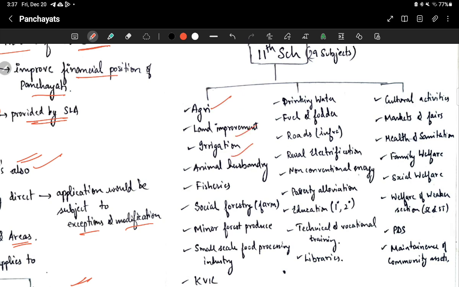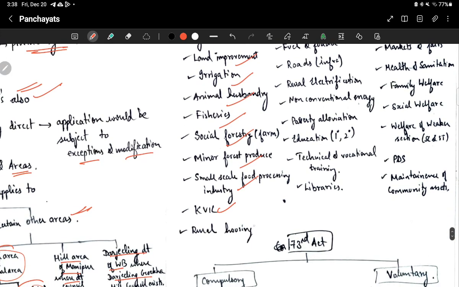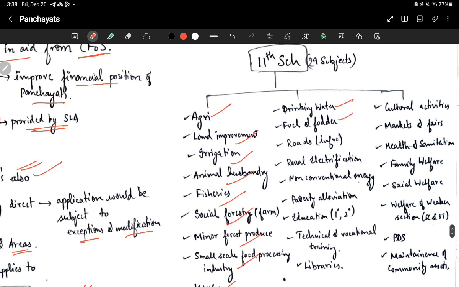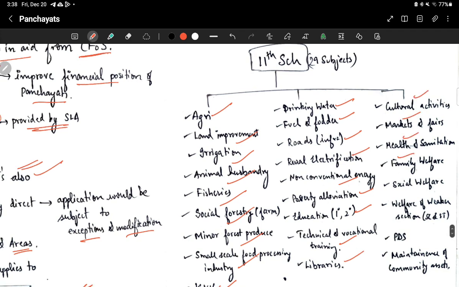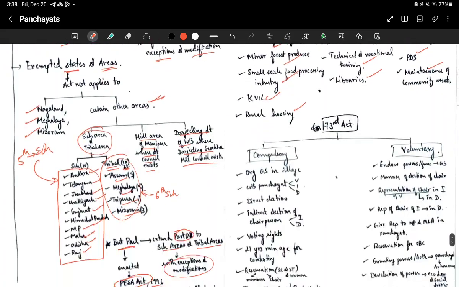Agriculture, land improvement, irrigation, animal husbandry, fisheries, social forestry, minor forest produce, small scale food processing industry, khadi, village and cottage industries, then rural housing, drinking water, fuel and fodder, road infrastructure, rural electrification, non-conventional energy, poverty alleviation, education in primary and secondary institutions, technical and vocational training, libraries, cultural activities, markets and fairs, health and sanitation, family welfare, social welfare, welfare of weaker sections, public distribution system, maintenance of community assets. These are all the 29 subjects mentioned in the 11th Schedule.